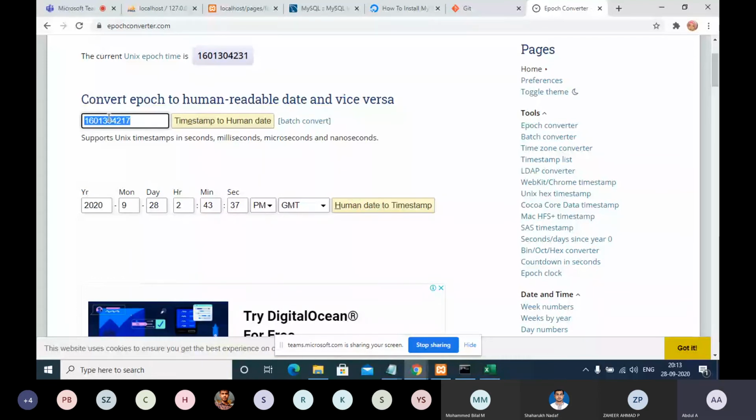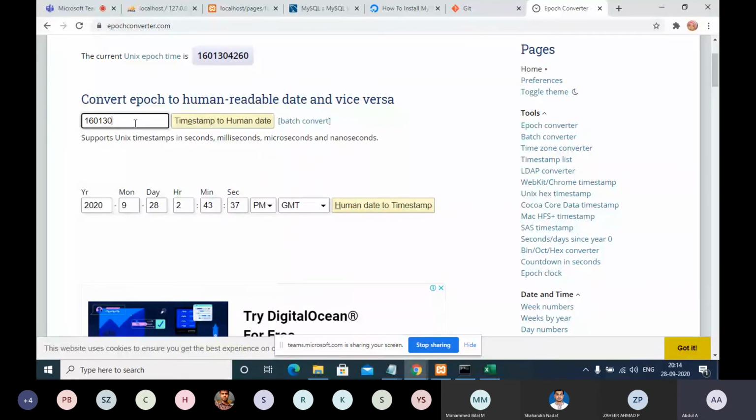In our digital language, we can keep any date in timestamp format, and in the same way, vice versa, we can take any timestamp and convert it to a date. For example, I'm just deleting this data.